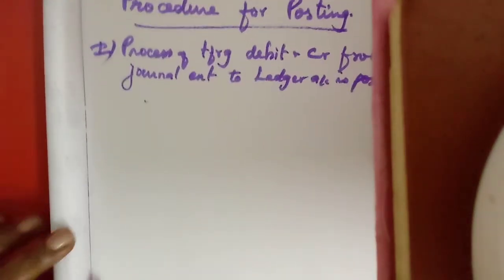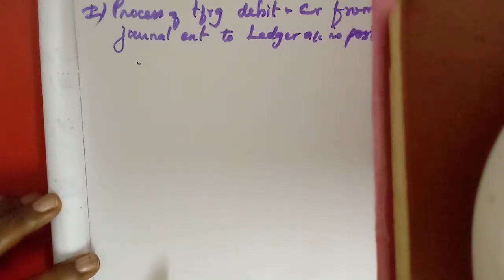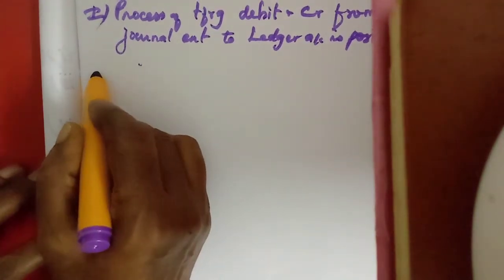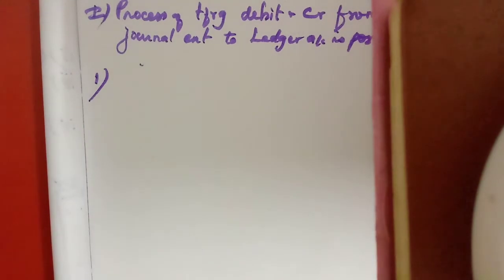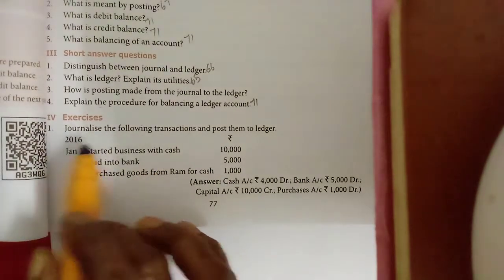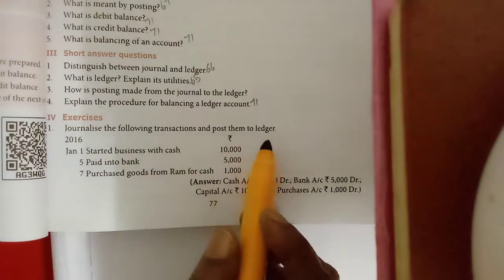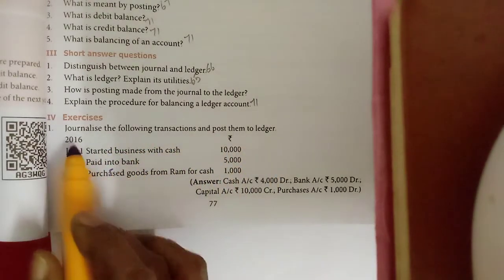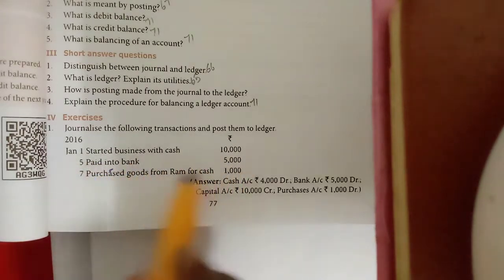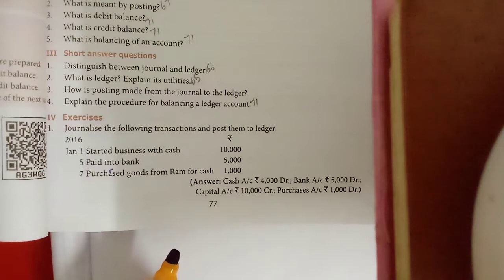So we will do exercise 1. I will show it first for you. Journalize the following transactions and post them to ledger. 2016 January 1, started business with cash. Paid into bank. Purchased goods from Ram for cash.